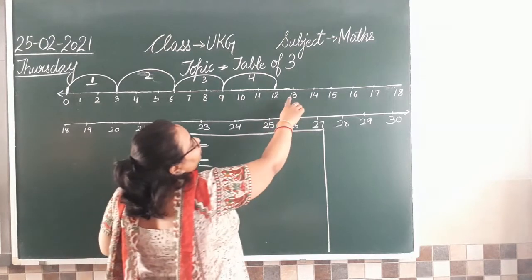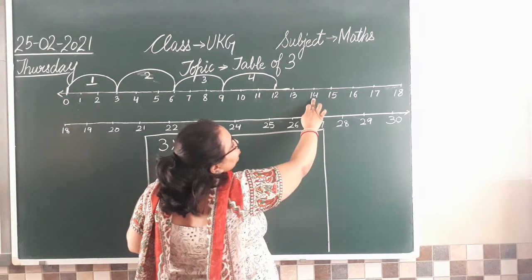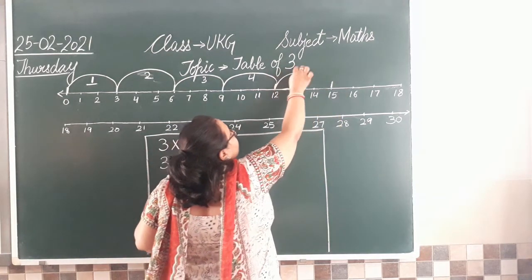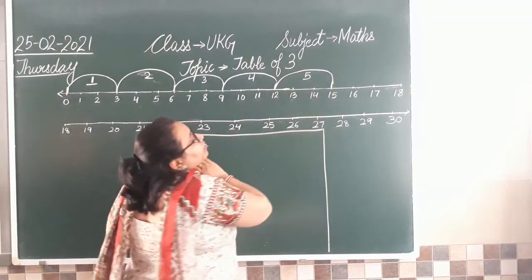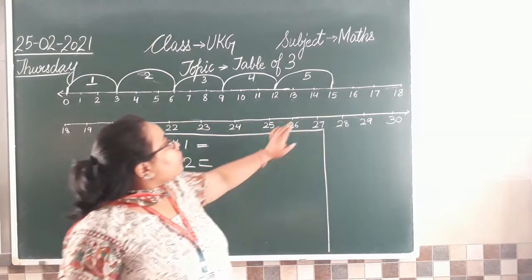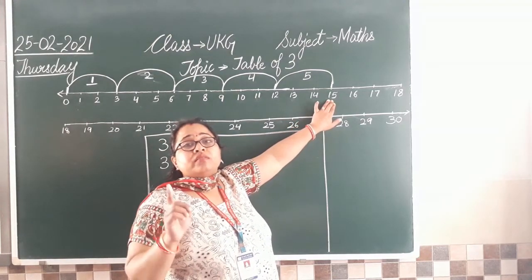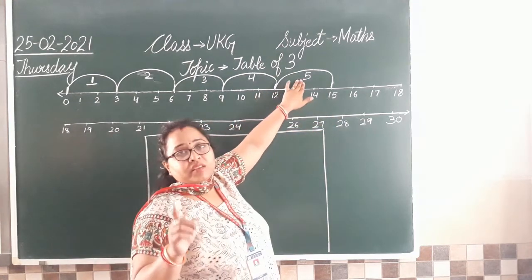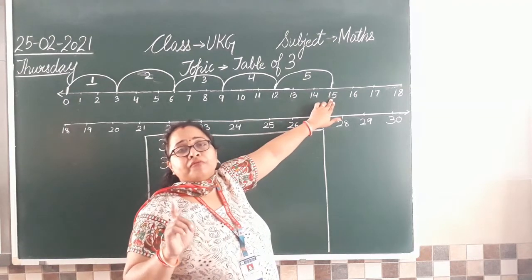Now let's proceed and take one more jump. 1, 2, 3. Here you are going to reach... तो जब आप अपनी 5th jump लेंगे तो आप कहाँ आ जाएंगे? You are going to reach number 15 on your 6th jump. Clear? Sorry, 5th jump, not 6th jump. On your 5th jump, you will reach number 15.